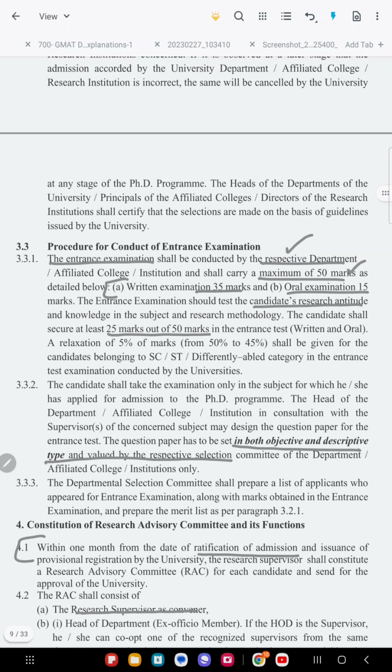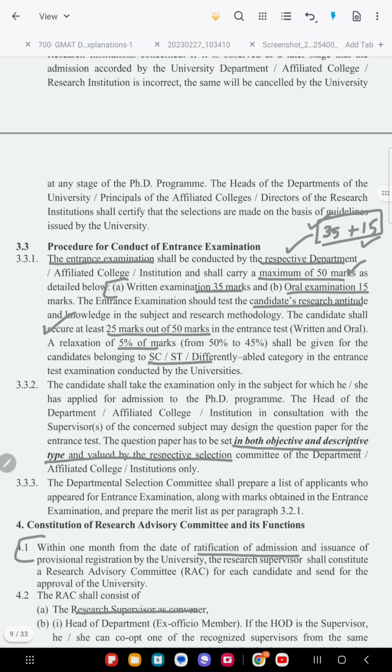The maximum mark is 50 marks, divided into 35 for written and 15 for oral exam. Out of 50, the minimum passing is 25 marks. So you have to score at least 25 marks, and of course there is a concession of 5% of marks for SC and ST or differently abled categories. But this is the minimum passing mark.